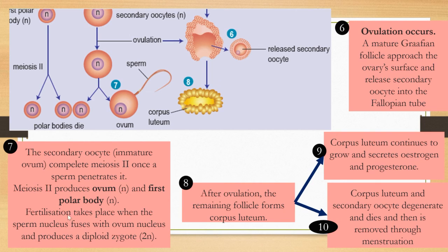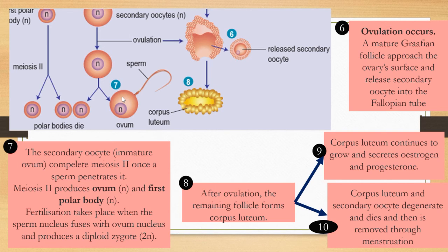Now fertilization takes place when the sperm nucleus fuses with the ovum nucleus and produces a diploid zygote, which is 2N.